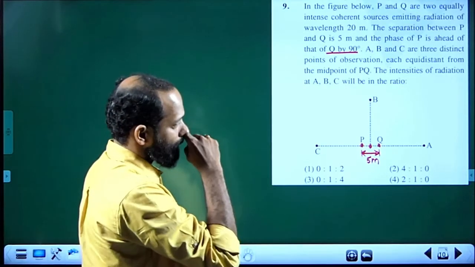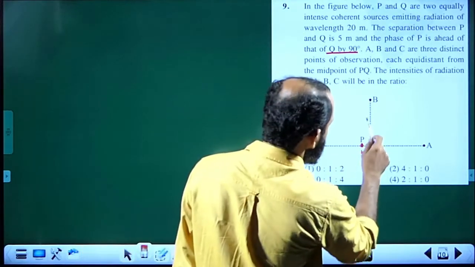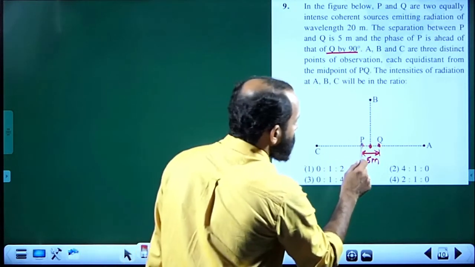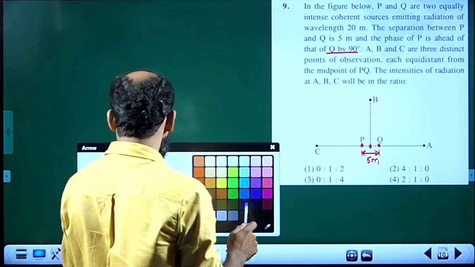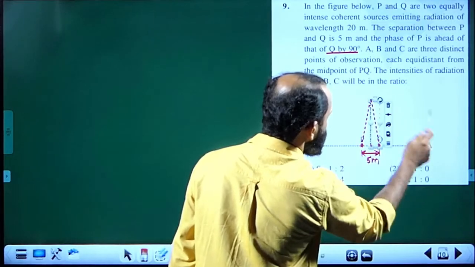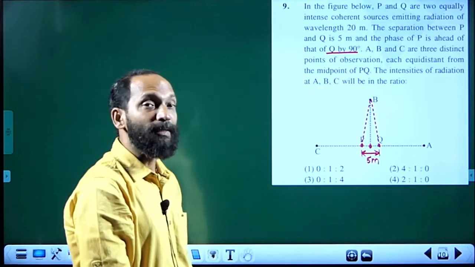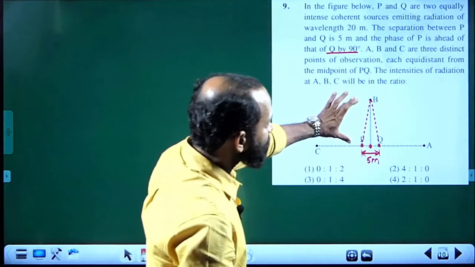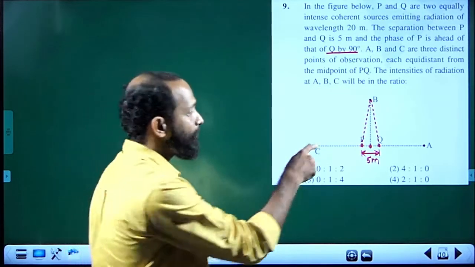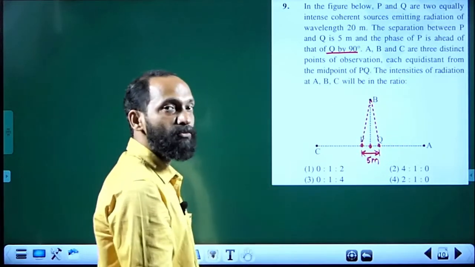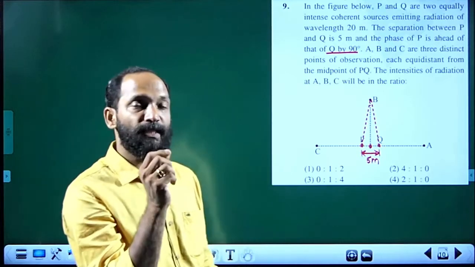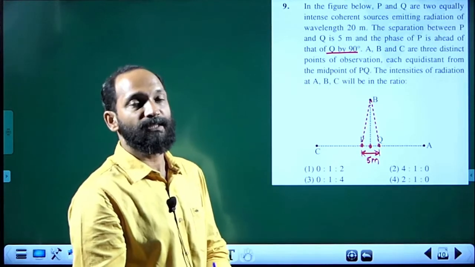Okay. Now, what about the intensity at B? If you draw lines from P to B and Q to B, there will not be any geometric path difference. So the geometric path difference at B is 0. But there is a phase difference at the source itself. P is leading by a phase angle pi by 2. If there is a phase angle pi by 2, what is the intensity?